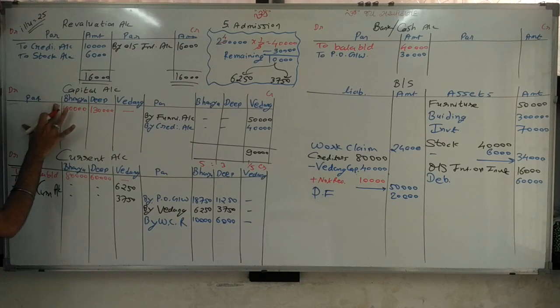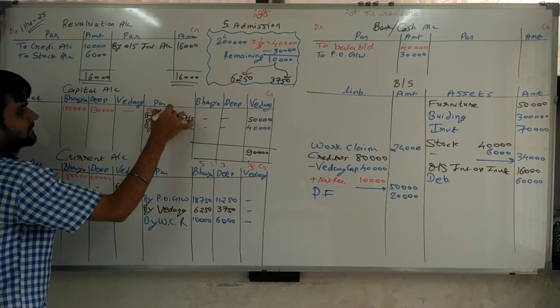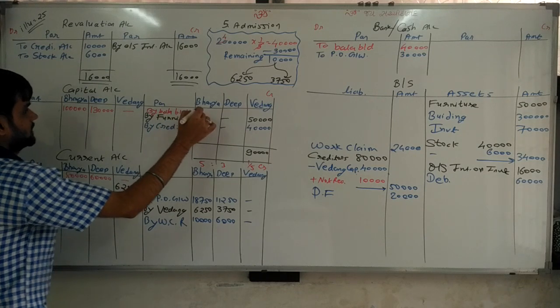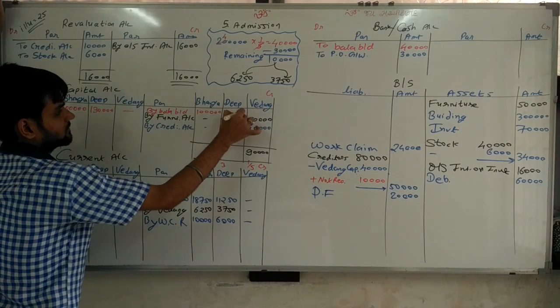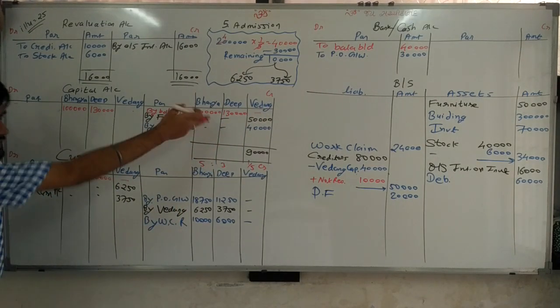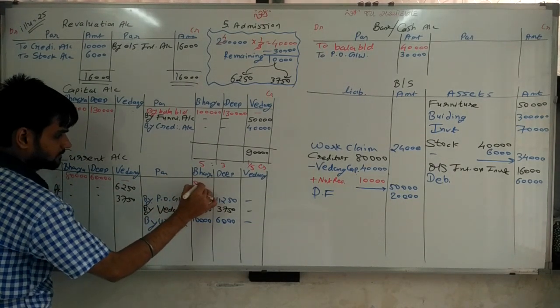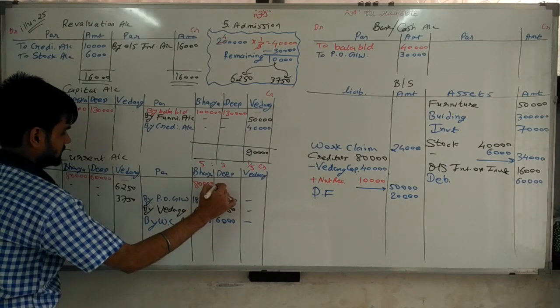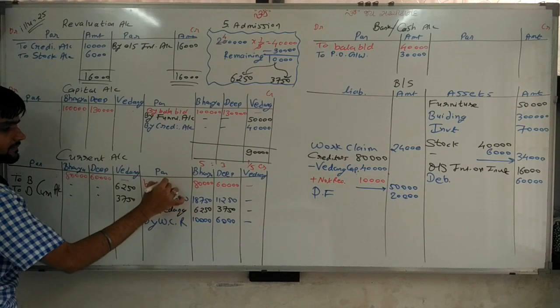This Balance b/d we have to write here. Why Balance b/d? 1,30,000, because this balance is what? Credit balance. Here also credit balance is given, 80,000, 60,000. So Balance b/d.